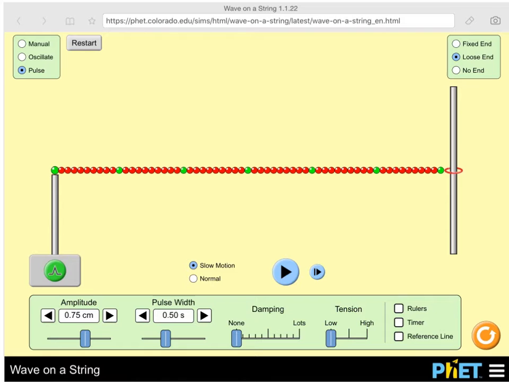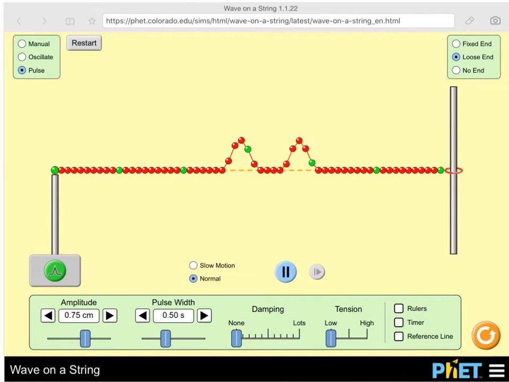Okay, I'm going to restart that. I'm going to create my first wave just to show you again. I'll create a pulse. Whoops, let's go normal motion. Okay, it's going to hit that free end. I'm going to create a second pulse. I want you to notice how they're moving towards each other.